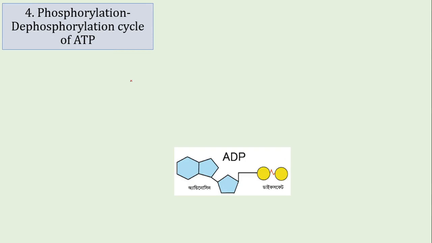Now we will understand the phosphorylation and dephosphorylation cycle of ATP. In a living cell, either in a plant or animal cell, there is a chemical found called ADP, adenosine diphosphate.